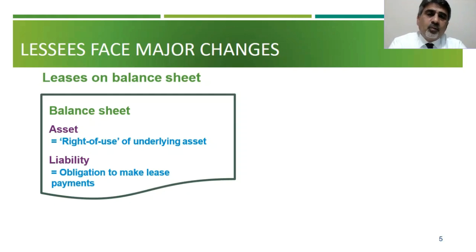So whatever your lease payments are, the present value of that goes to the balance sheet. So in your balance sheet, immediately your assets will go up under IFRS 16, when you adopt IFRS 16. All those operating assets will be converted into leases, and suddenly your asset side will go up and your liability side will also go up.